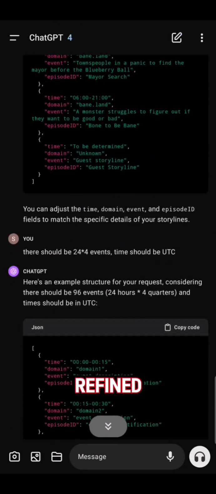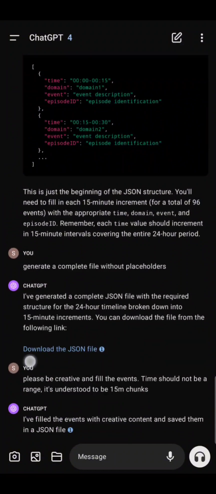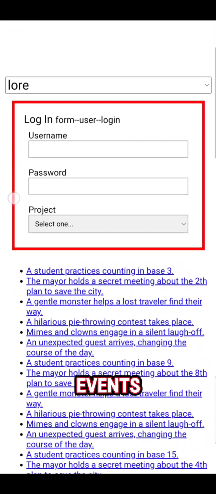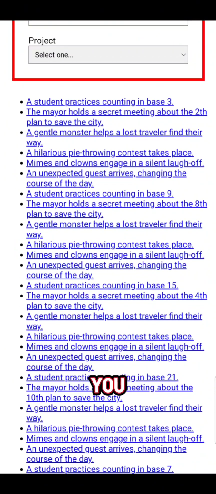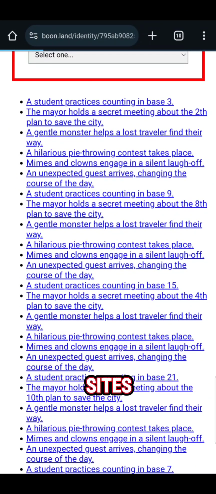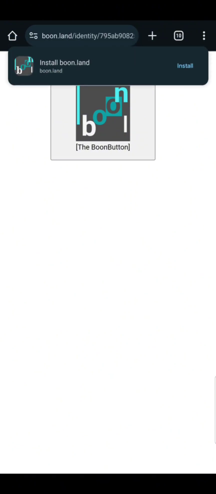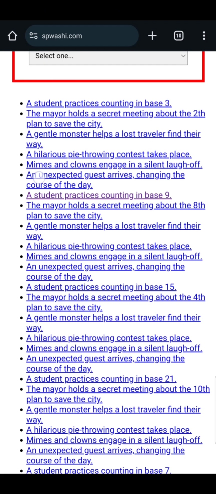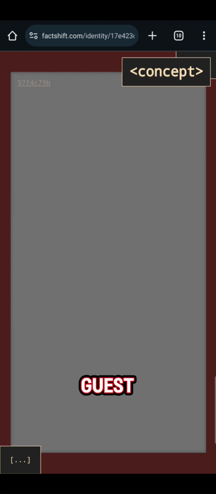I further refined this to get the format that I was looking for, and ended up with a JSON file. I created a list of these events using React, and if you click on these, they link to different sites that I own. The interesting thing is that the guest plot comes from factshift.com right now. Or I guess I can't say it comes from factshift.com, just the guest plot line assumes that factshift.com is going to be the place where this content is driven.